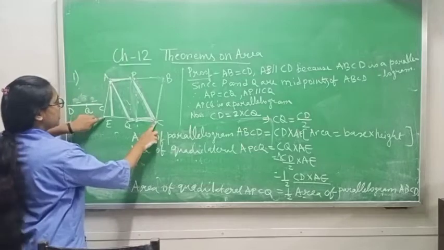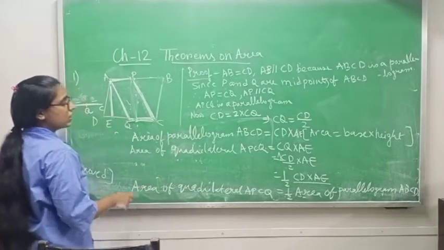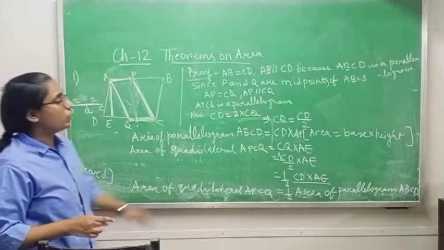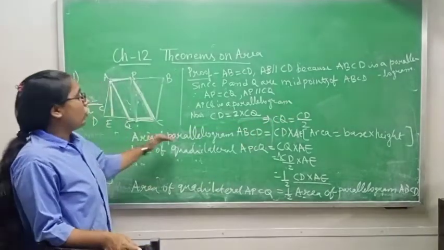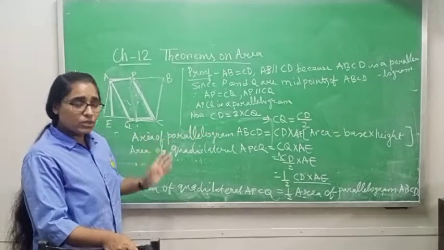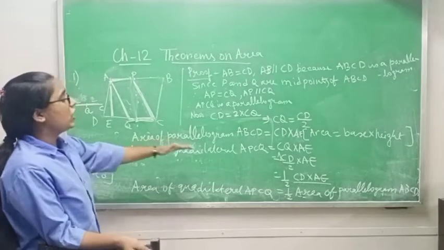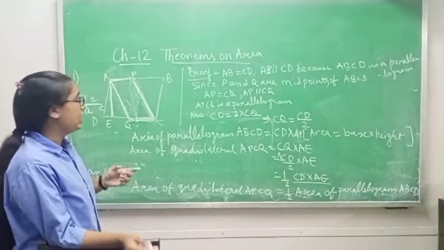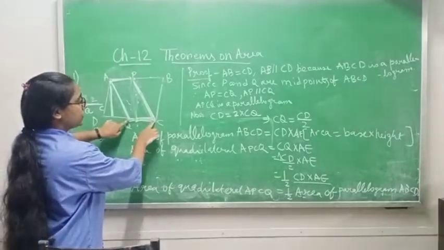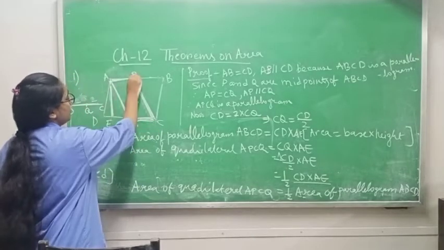Now this CD is double of CQ because CQ is half. That is why I have written CD equals 2 into CQ. Now from here CQ equals CD by 2. Now area of parallelogram ABCD is base into height, base is CD and height I am taking AE. Now area of quadrilateral APCQ will be same, CQ into AE. CQ is base of parallelogram APCQ and AE is height.